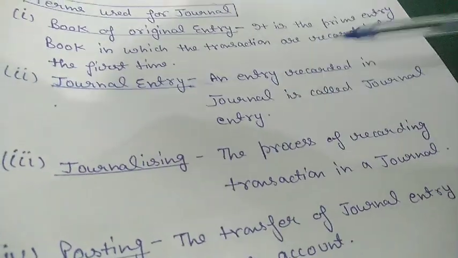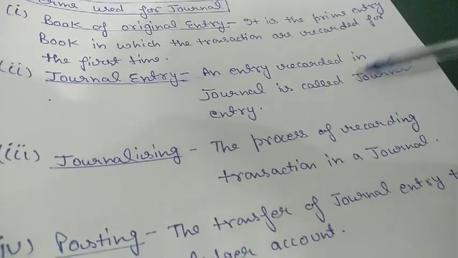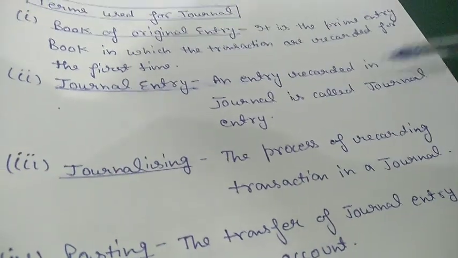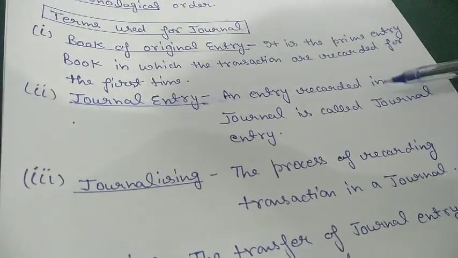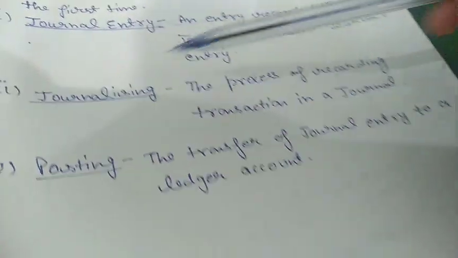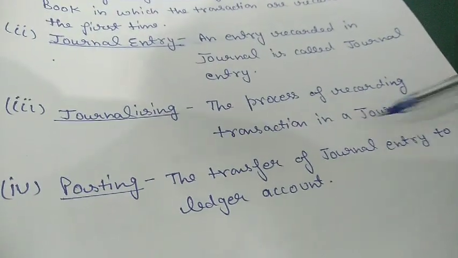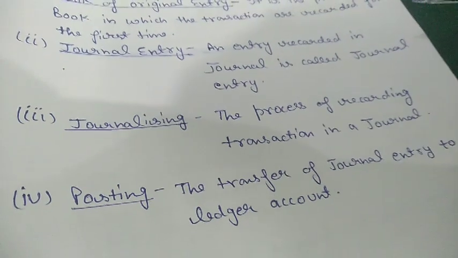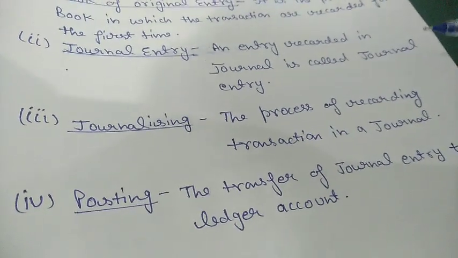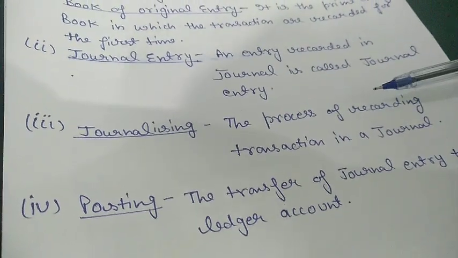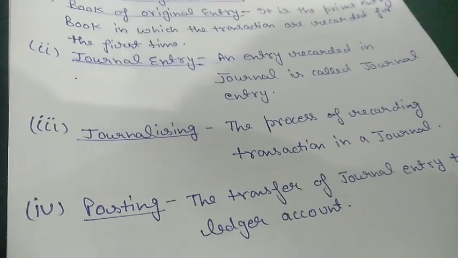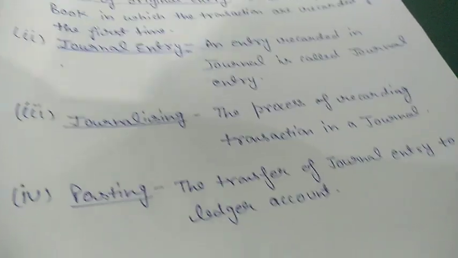Next is journal entry. An entry recorded in journal is called journal entry. Whatever transaction or event we record in journal is called journal entry. And the next is journalizing, the process of recording transactions in a journal. The entries and transactions which we record in journal, that process is called journalizing. So we are journalizing these transactions in journal.